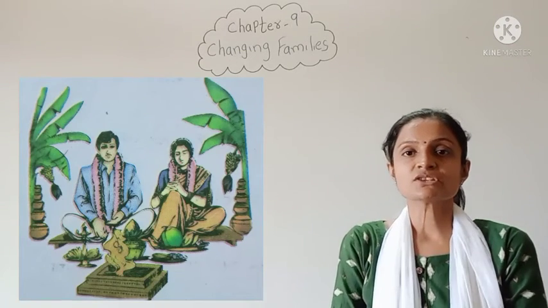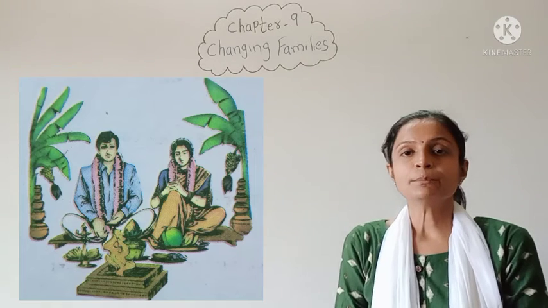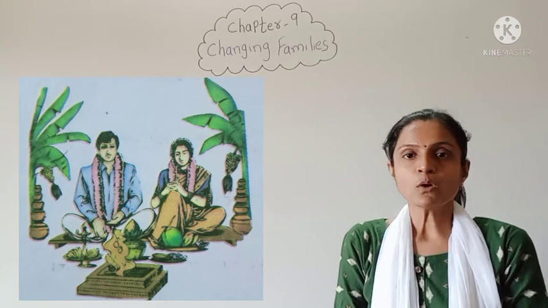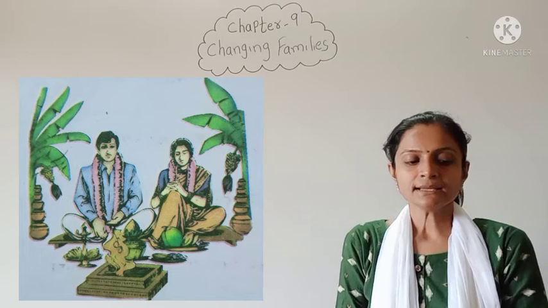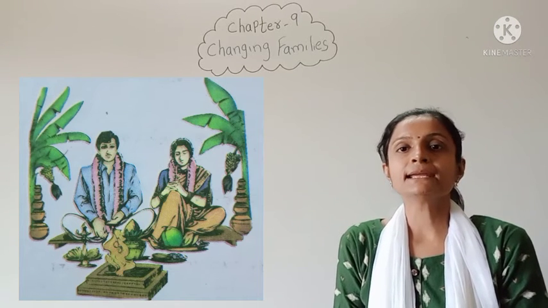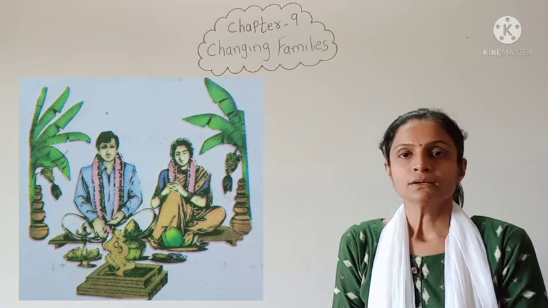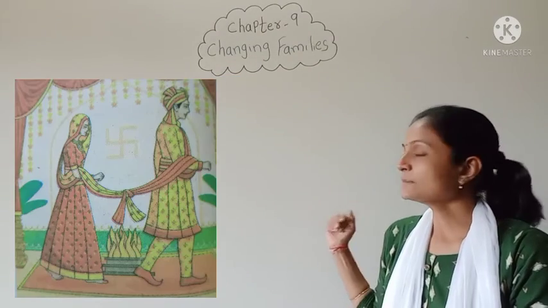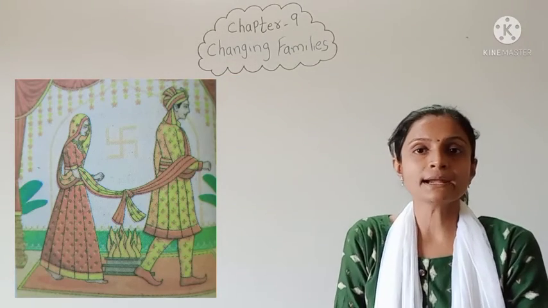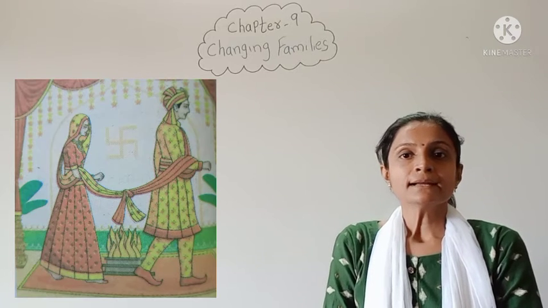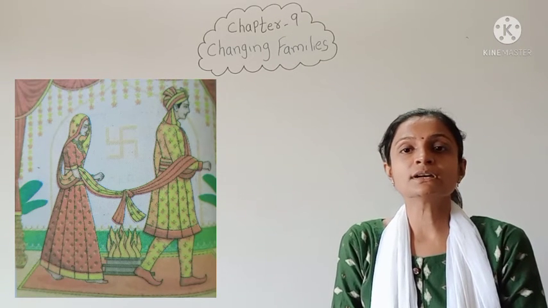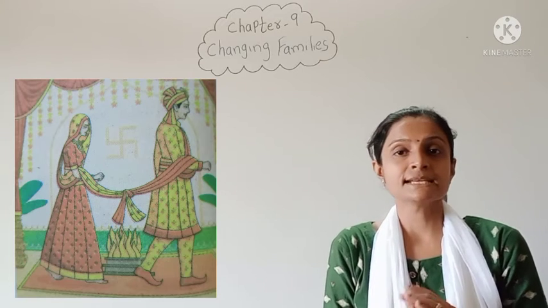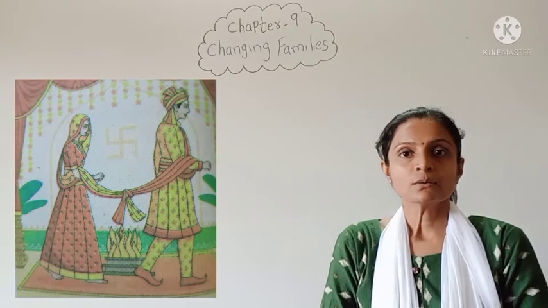In this picture you can see that the bride and the groom, they both are sitting and getting married. Okay. Now see the 3rd image. In this image you can see that the bride and groom are taking rounds around the fire. And how many rounds will they take? They will take 7 rounds. Okay.